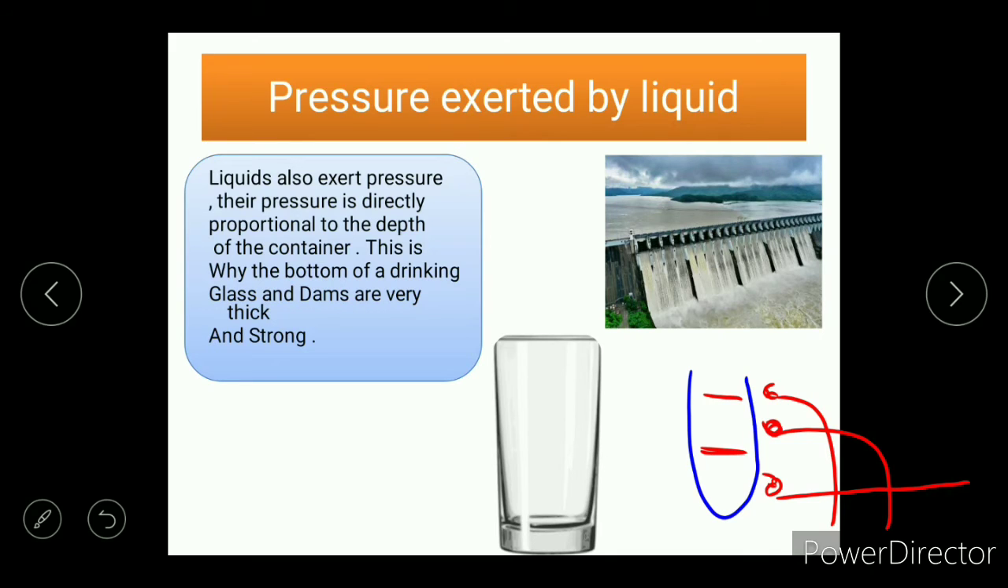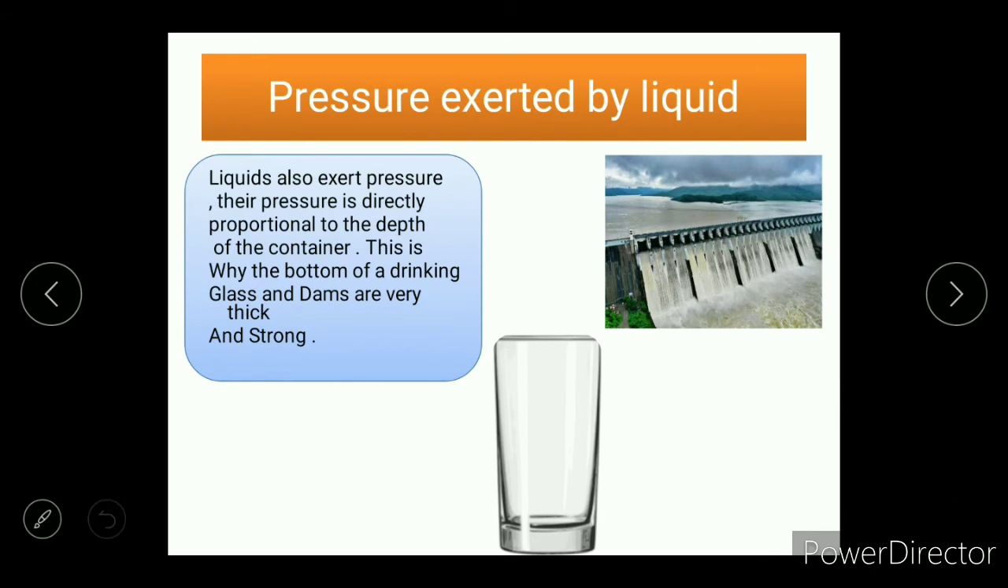On the bottom area, the upper part of the glass and all the water above it press down. So the bottom will have the most pressure. That is why we can also say that liquids exert pressure on the bottom of the container, or the pressure exerted by liquids is directly proportional to the increasing depth of the container.